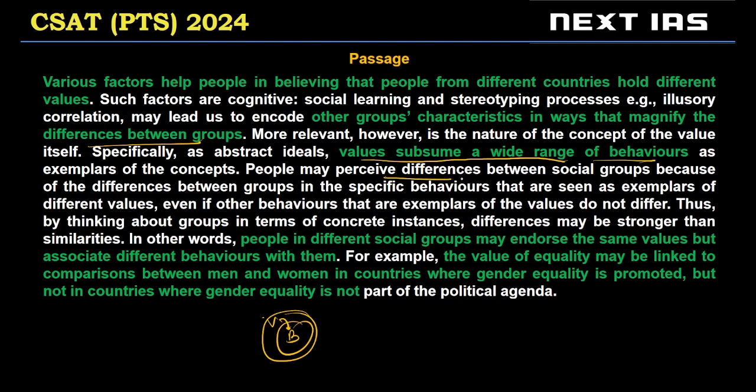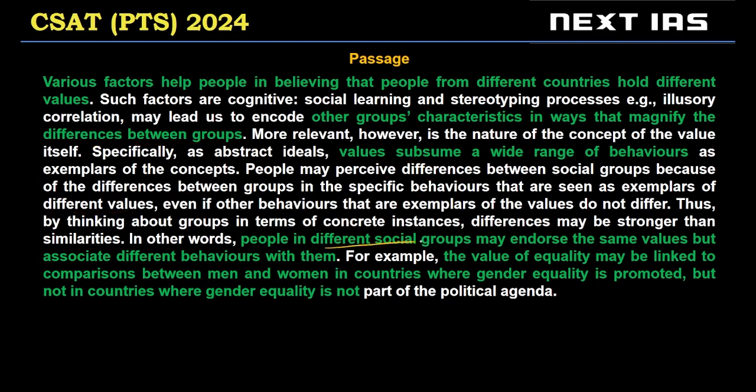Now, people may perceive difference between social groups because of different specific behaviors that are seen as exemplars of values. In other words, the author actually quite simply tells us what he or she was trying to say. People in different social groups may endorse the same values but associate different behaviors with them.